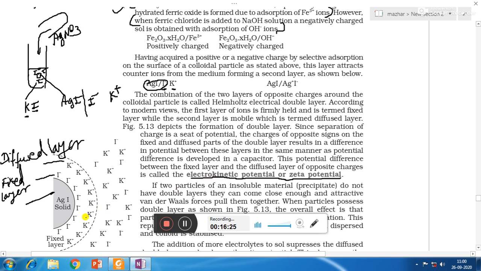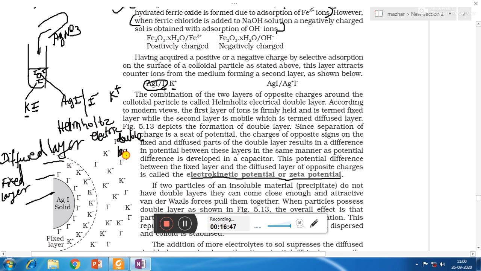Now this type of double layer which is formed between the fixed layer and diffuse layer is called Helmholtz electric double layer.